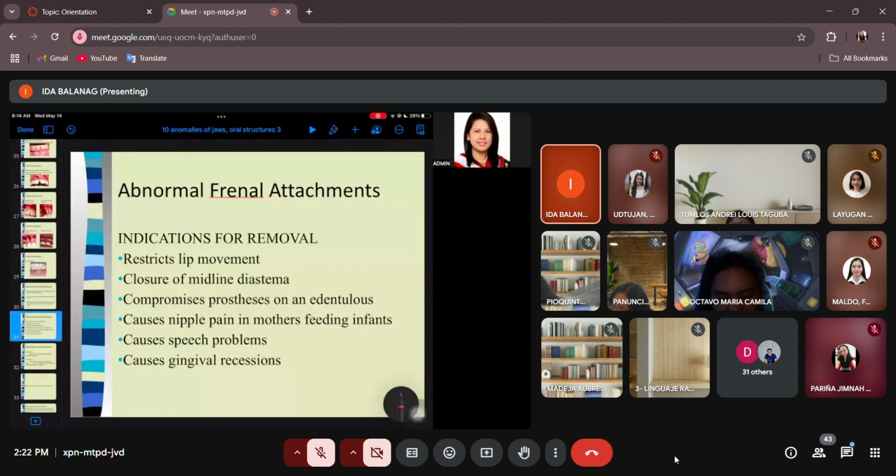Number two, if the concern of the patient is the midline diastema, before you close it, you remove the cause of it, which is your enlarged labial frenum. Number three, if it compromises your prosthesis, as we have mentioned, and the patient has a lot of frenum, you keep relieving the denture and it falls off by itself, right? So you reduce. Number four, if it causes nipple pain on the mother.